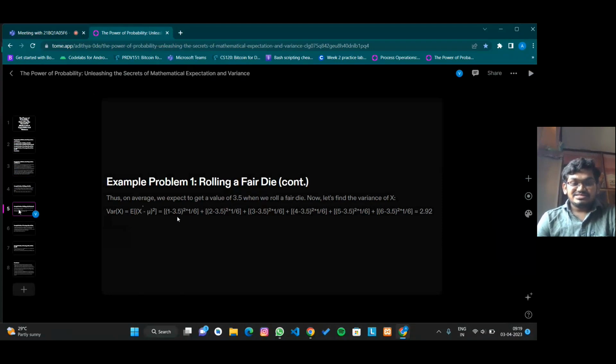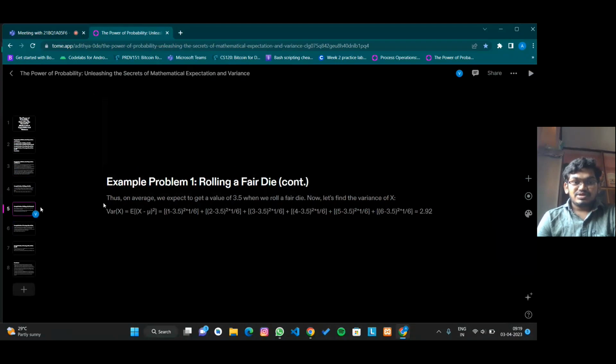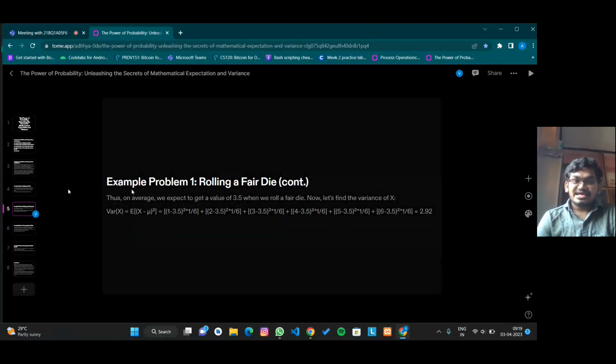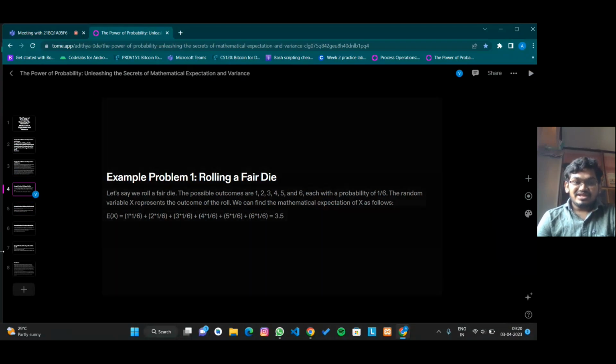We can simplify this since we know the expectation and the mu value. On substituting, we get the value as approximately 2.9. So we have seen the variance and mathematical expectation for the fair die.